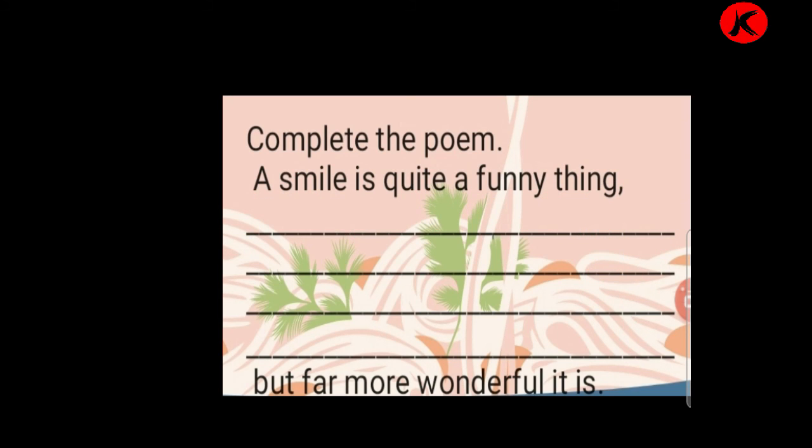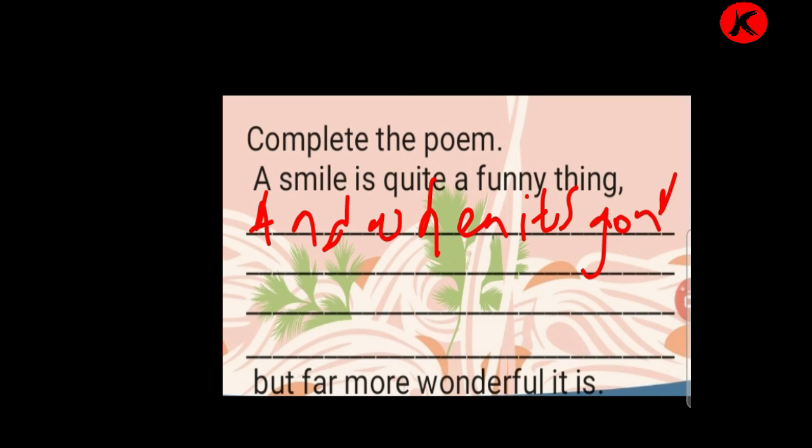Then next line, what will you write? And when it's gone, you will never find his secret hiding place.